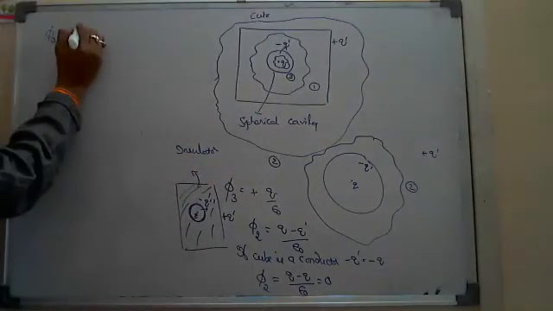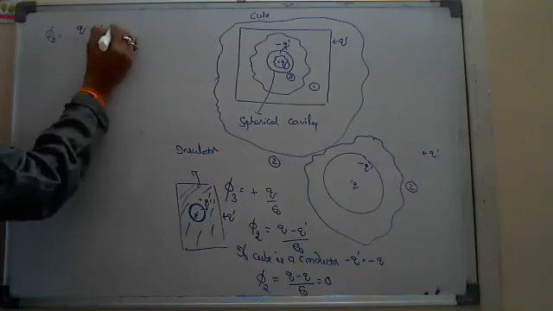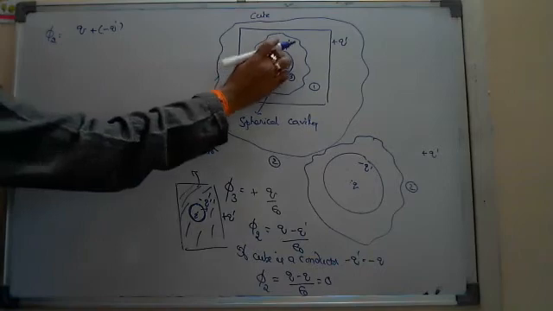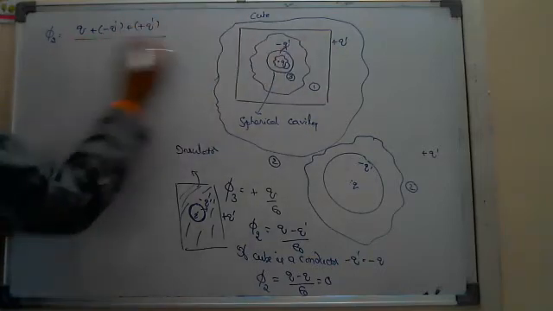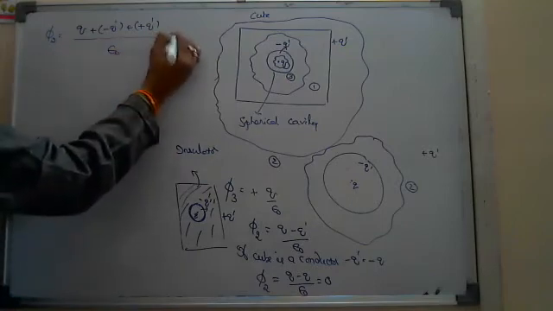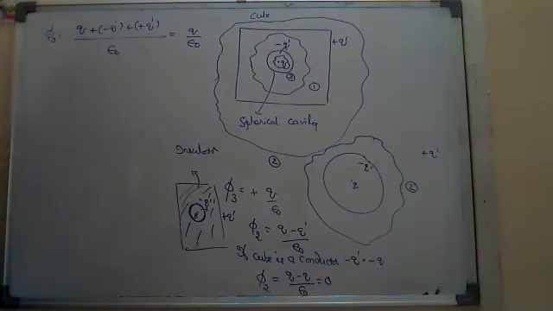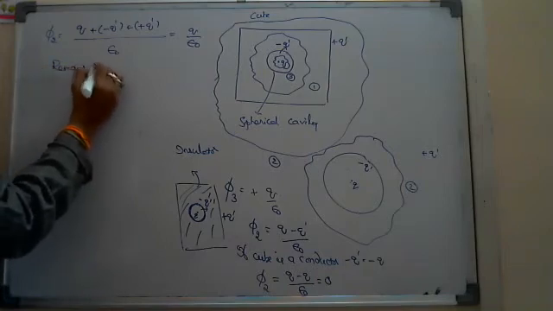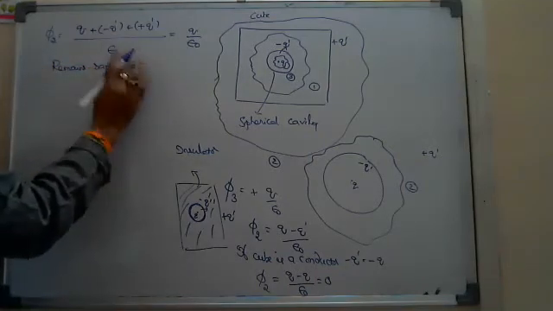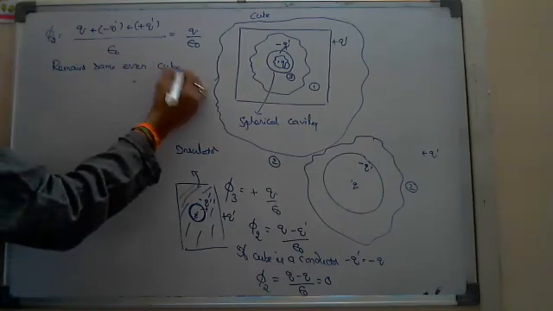So the total charge present inside is q, original charge, plus minus q dash induced on the inner surface, and plus q dash on the outer surface divided by epsilon naught. That is equals to, I have to write q by epsilon naught. And this one remains same even though it is a conductor. Even the cube is a conductor.